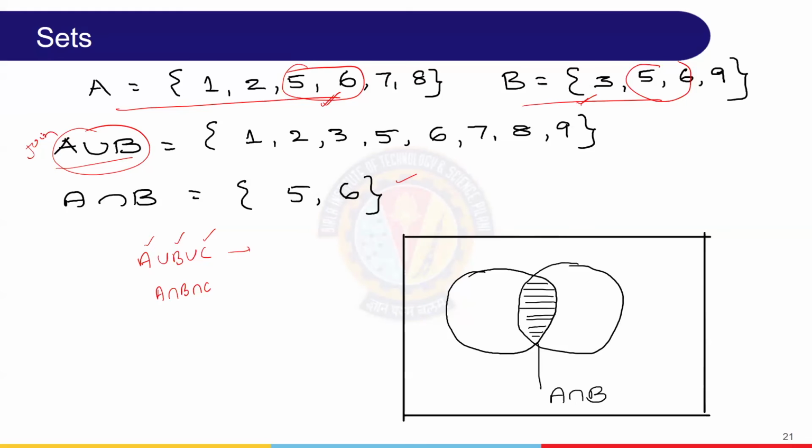Wherever repetition is there, make it unique. Intersection of three: of all the three baskets, what are the common things? You take it out. That is A intersection B intersection C.